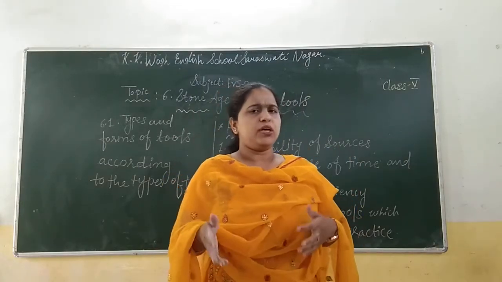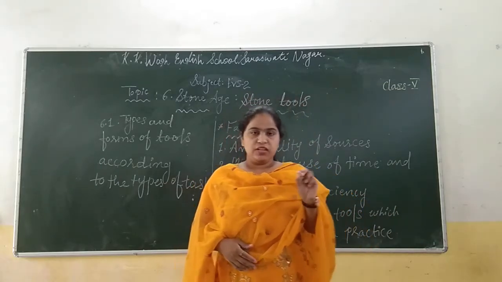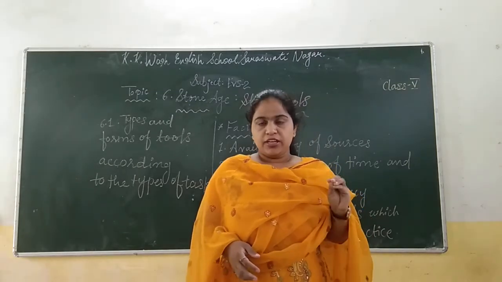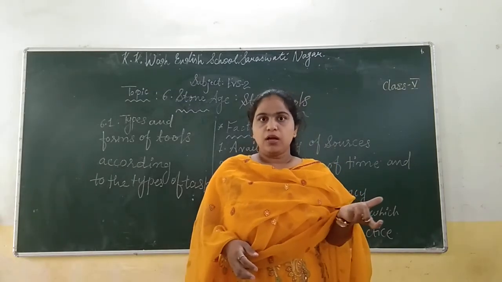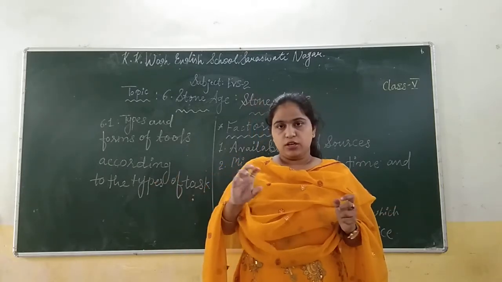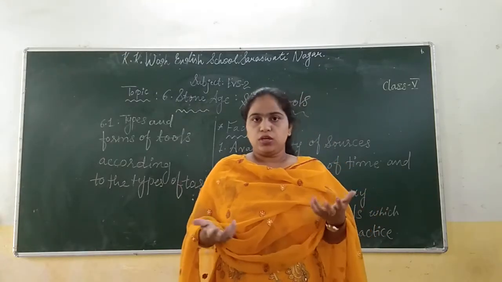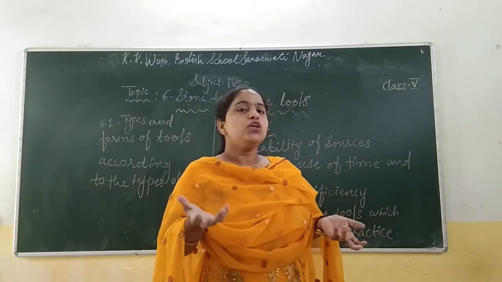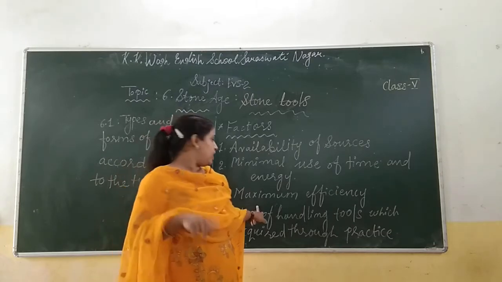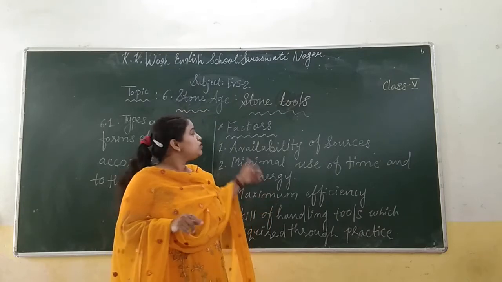Any knife or chopper which we buy from a mall or store, we see its characteristics: whether the knife is very sharp, whether it is comfortable to hold and good for cutting. We select those kinds of tools. Same here, at that time also in the Stone Age they required efficiency from the tool by choosing stone.